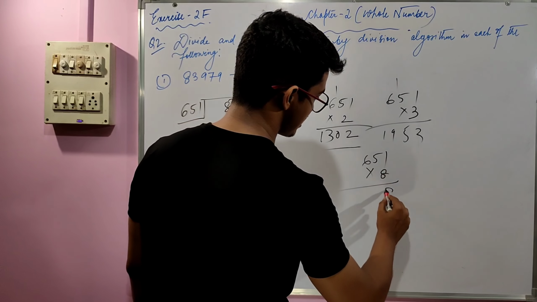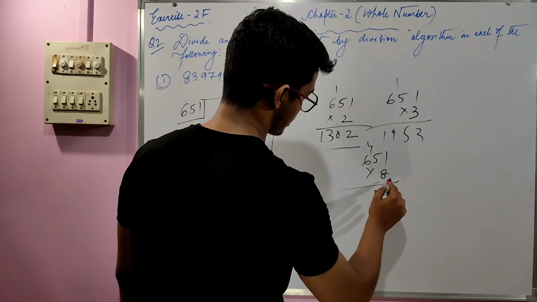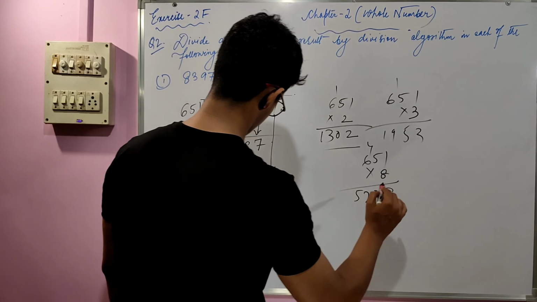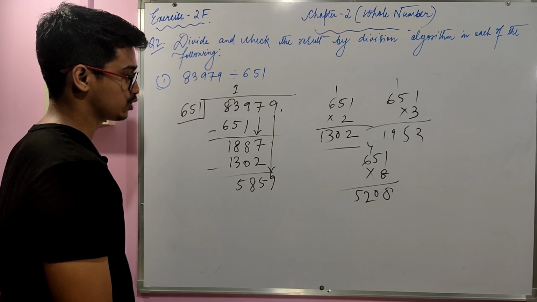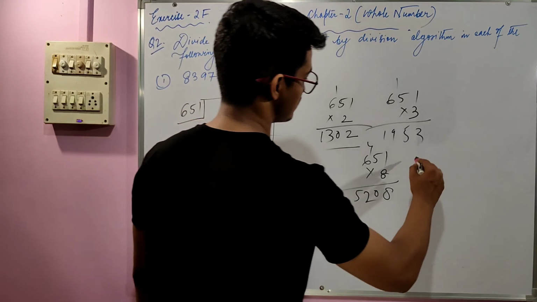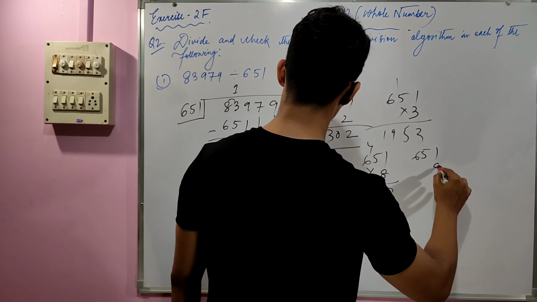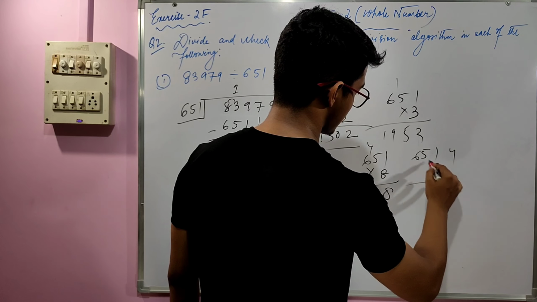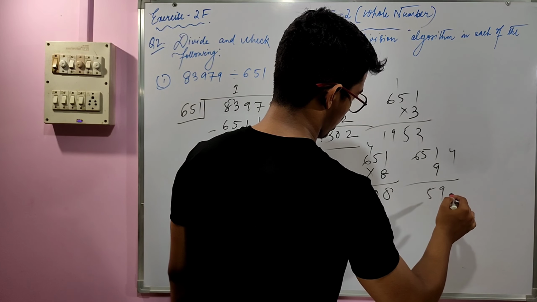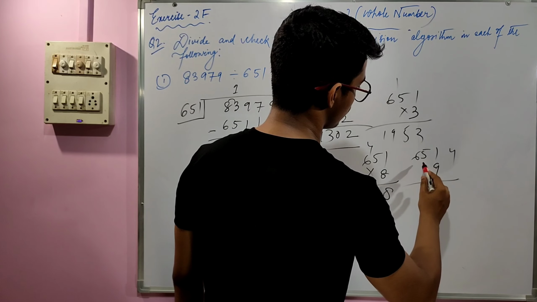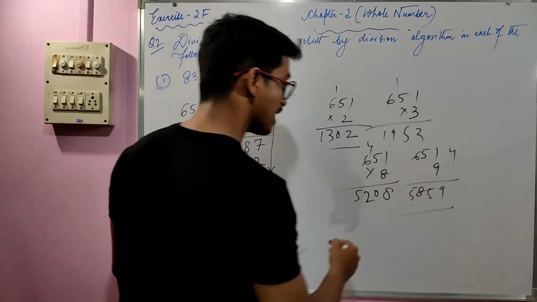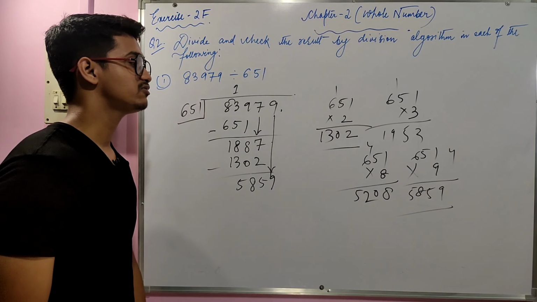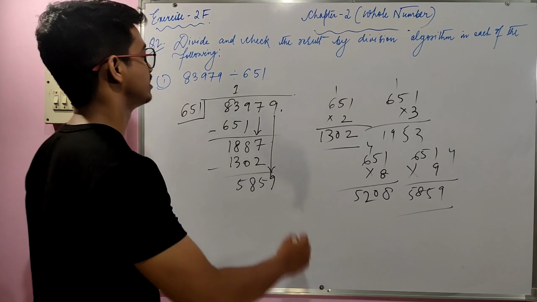So 8 into 1 is 8, 8 into 5 is 40, 4 carry, 8 into 6 is 48, 52, right? So 5208. And lastly, we just do 651 into 9. So 9 into 1 is 9, 9 into 5 is 45, 4 carry, 9 into 6 is 54 and 58. So 5859 gives us when 651 is multiplied with 9.